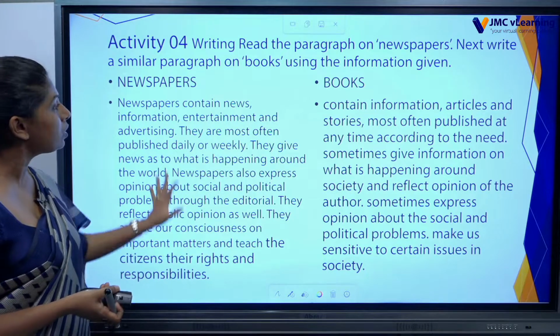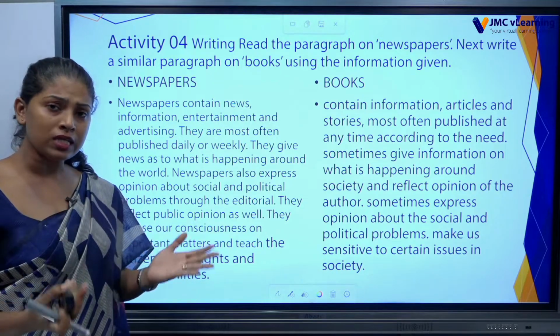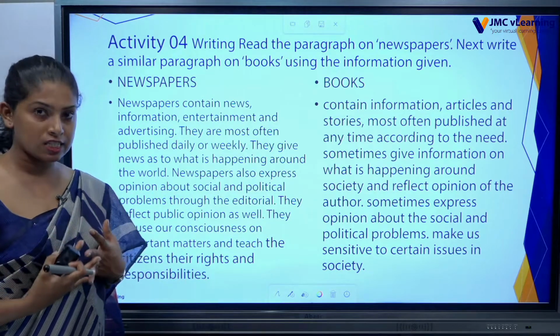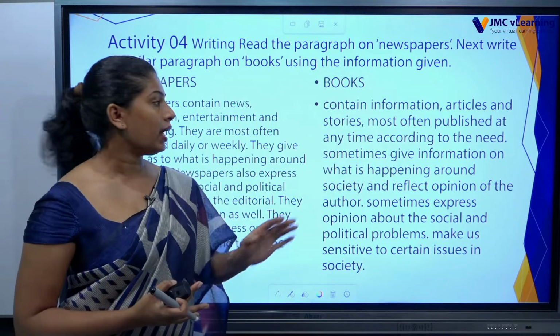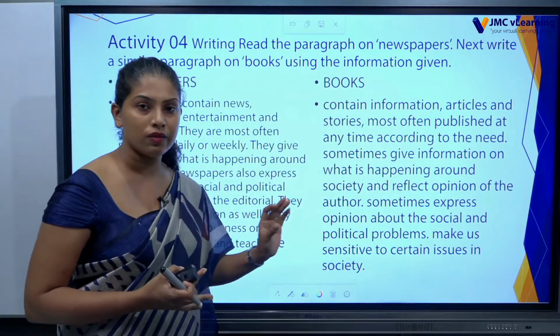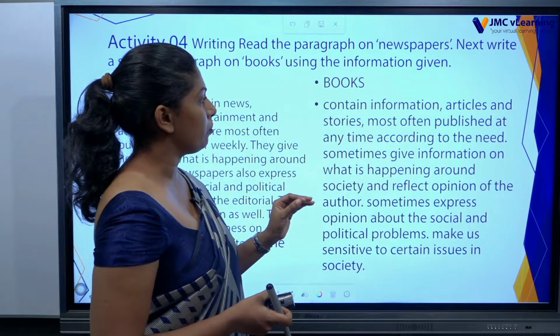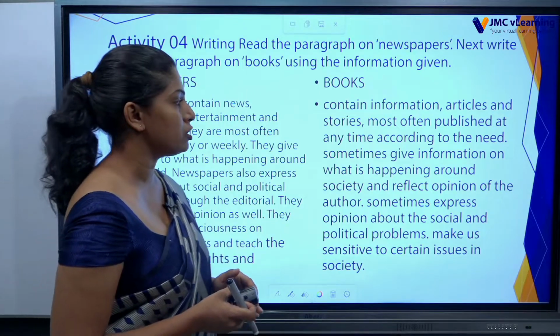Okay, this is about newspapers. What do newspapers give us? What is a newspaper? How can we see them? How often can we see them? Then they have given the topic books and the main points of this topic. Let's go through them as well. Contain information, articles, stories, most often published at any time according to the need.